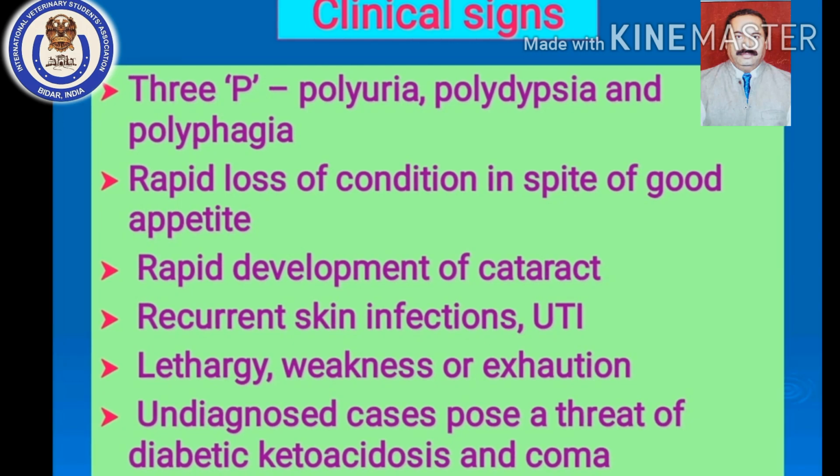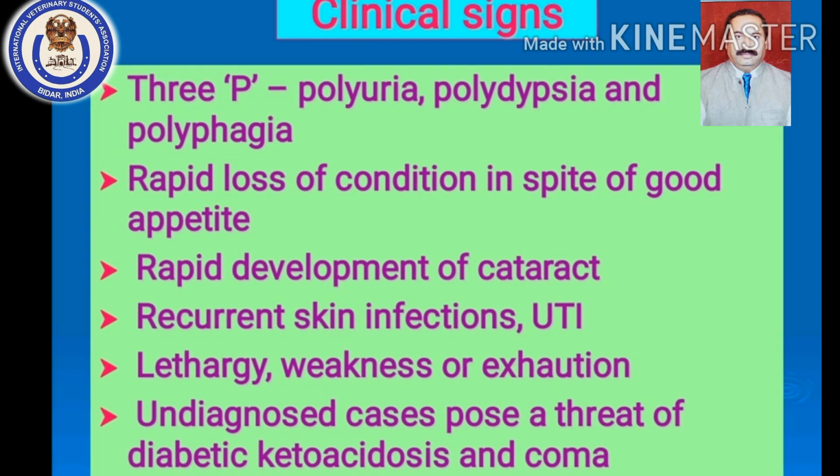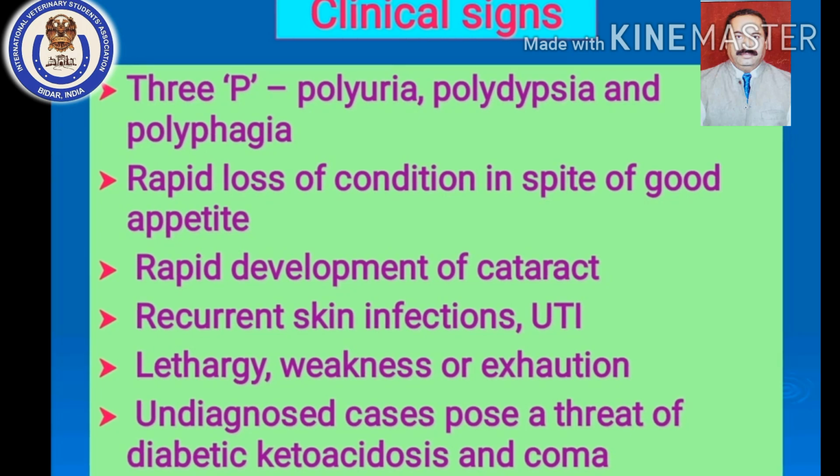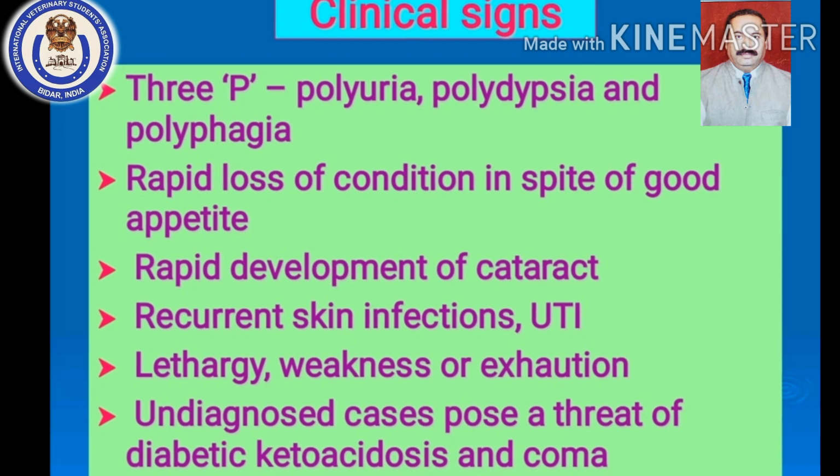Now again, I'm repeating it once again: rapid loss of condition in spite of good appetite. This will always be the complaint from the dog owners, that my dog keeps on demanding food, so I am giving good food, but in spite of that I am finding that my dog, my pet, is losing its condition. Okay, so rapid loss of condition is a very distinct clinical feature of diabetes mellitus. Then likewise, rapid development of cataract.